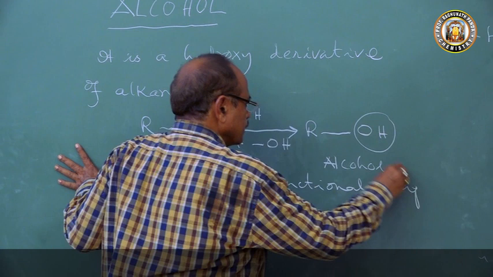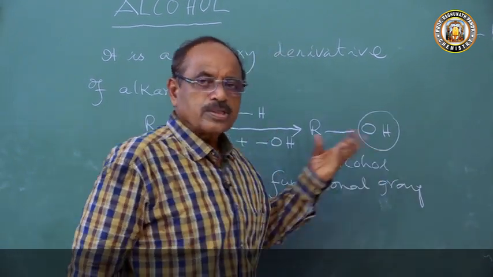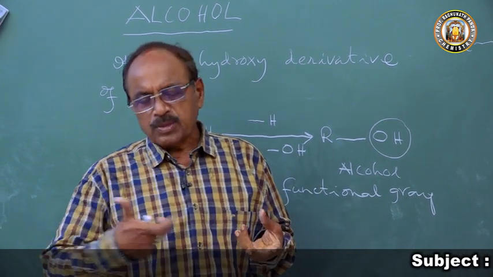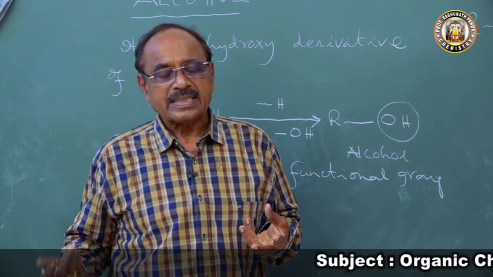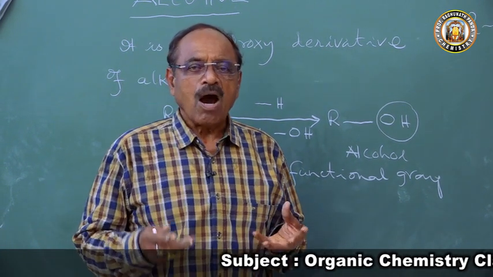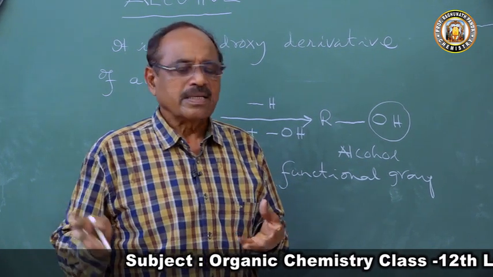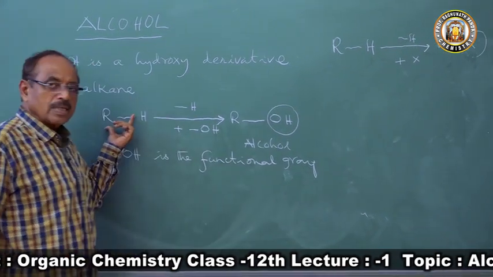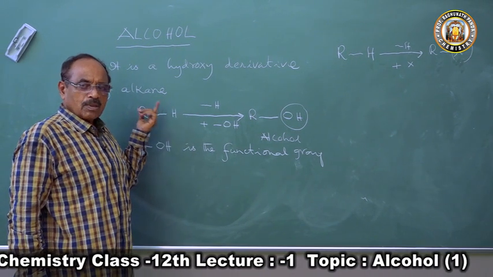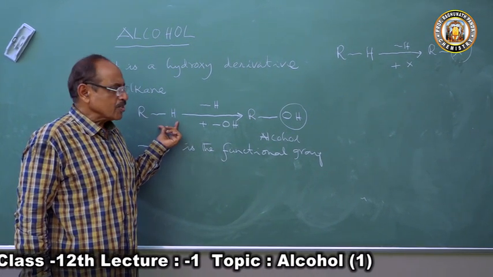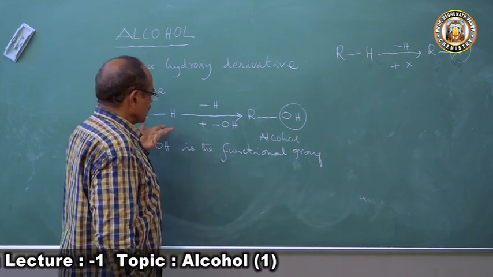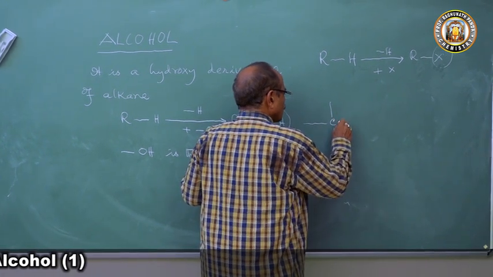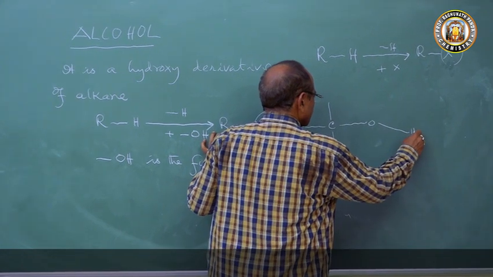So what is the OH group? I have taught you in inductive effect that the OH group is an electron withdrawing group. What is an electron withdrawing group? It pulls the electron towards it. Means from the system of the molecule, a drift of electrons will always take place towards OH. RH is a purely nonpolar compound; all bonds are sigma bonds. Now if you write R, C, O and H, this is the skeleton of alcohol.